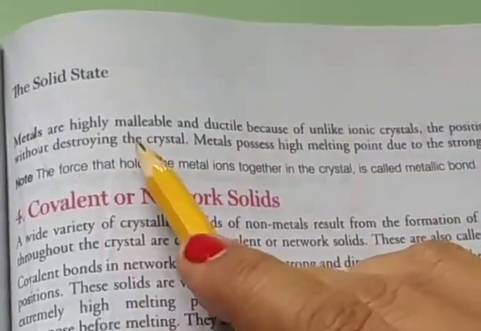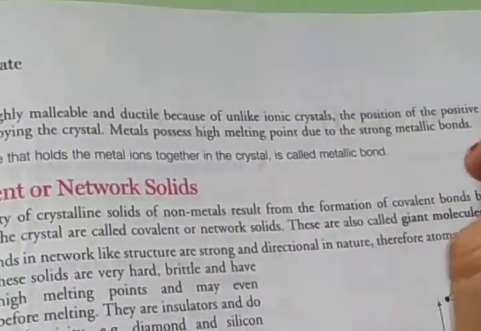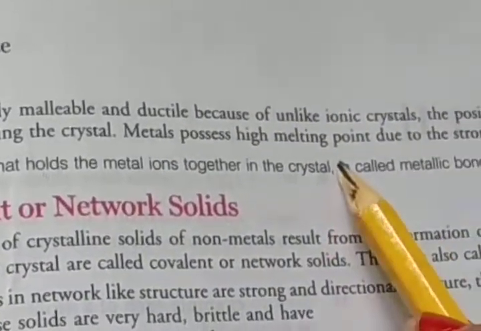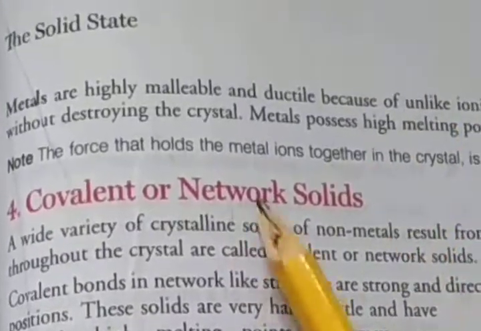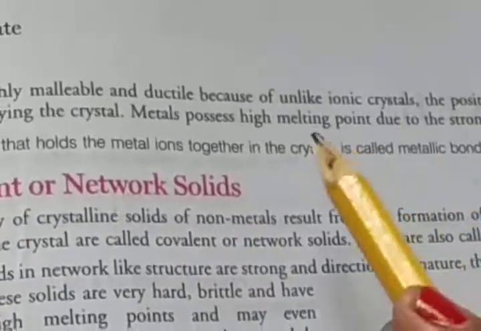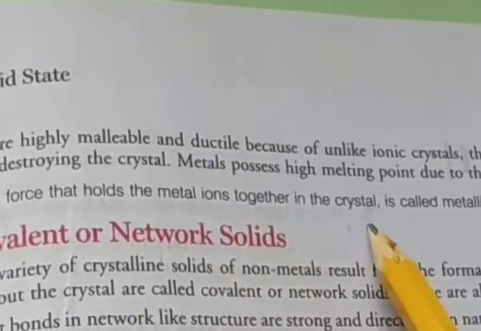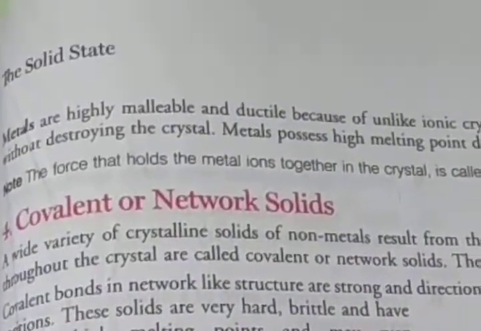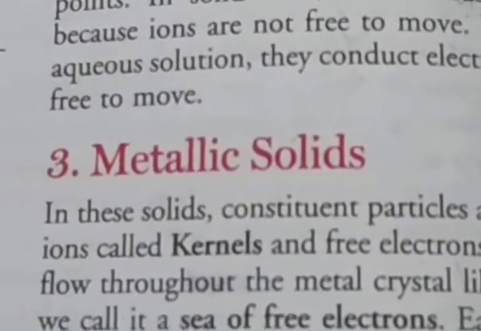So metals are highly malleable and ductile. The reason is that, unlike ionic crystals, the portion of positive ions can shift without destroying the crystal. Metals possess high melting points due to the strong metallic bonds. The force that holds the metal ions together in the crystal is called a metallic bond. So the bond present in the metal which holds the metal ions together in the crystal is called metallic bonds.